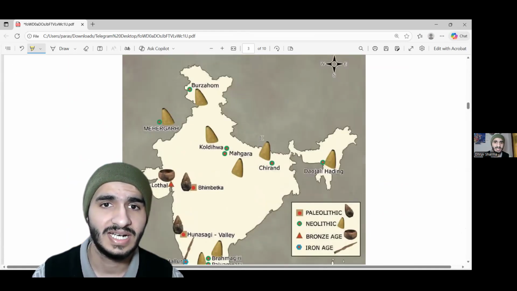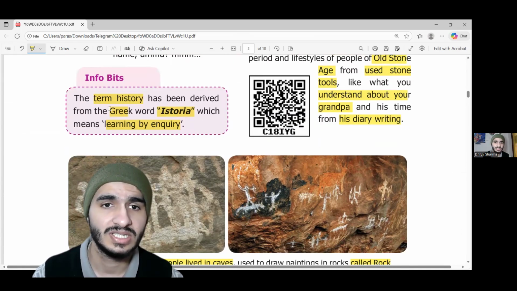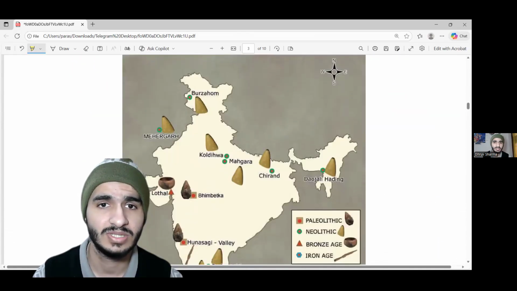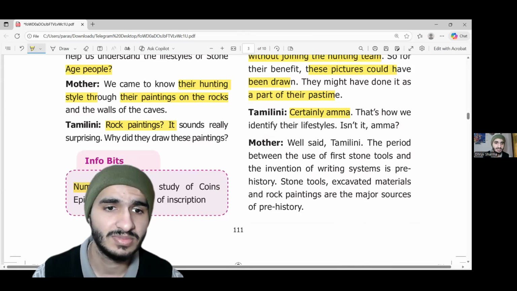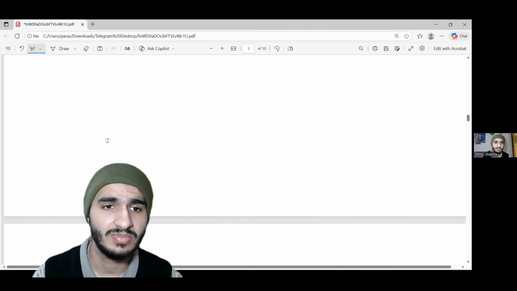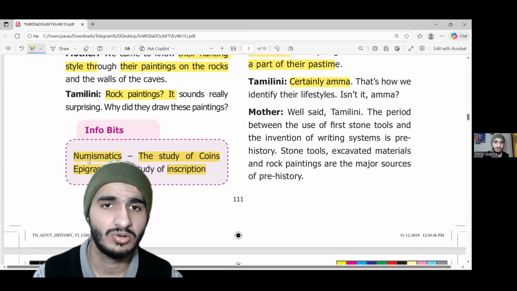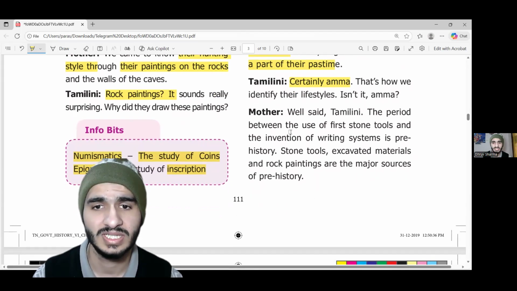Mother, just to recap, history came from the word historia, which is a Greek word. Here you can see it's written that history comes from a Greek word historia, and we learn about history through inquiry. Now, numismatics is a new term that you will learn in this chapter. Numismatics means the study of coins, and epigraphy means the study of inscriptions. So in this chapter, you will learn about two new terms, numismatics and epigraphy. Let's move to the other pages.